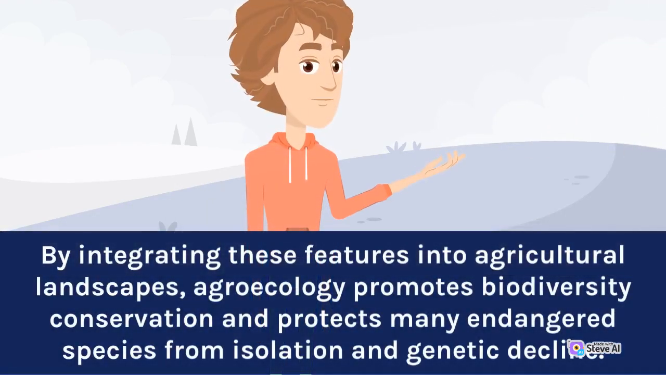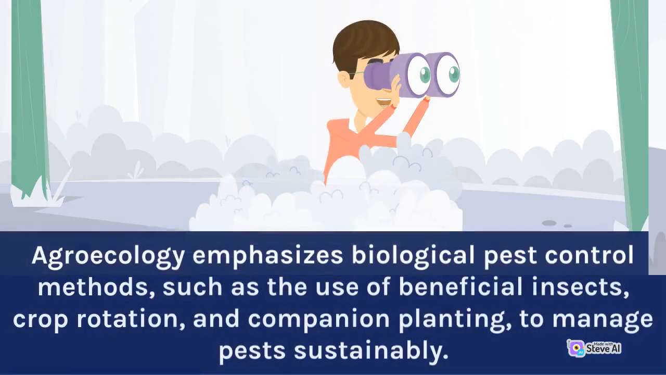By integrating these features into agricultural landscapes, agroecology promotes biodiversity conservation and protects many endangered species from isolation and genetic decline. Agroecology emphasizes biological pest control methods, such as the use of beneficial insects, crop rotation, and companion planting, to manage pests sustainably.